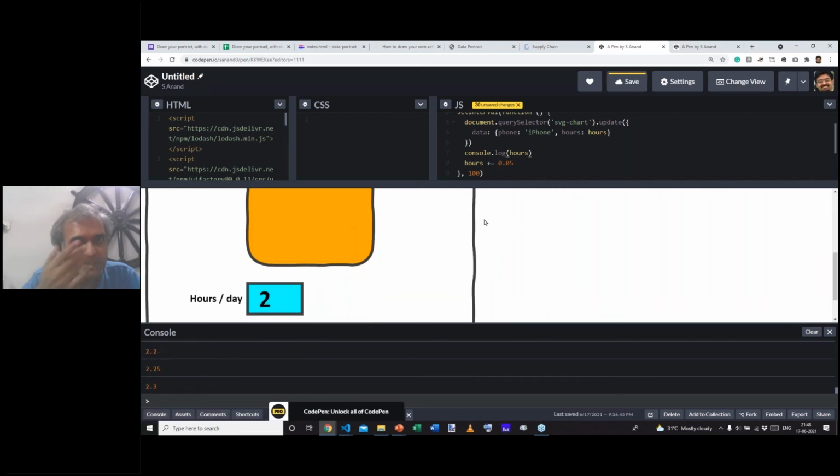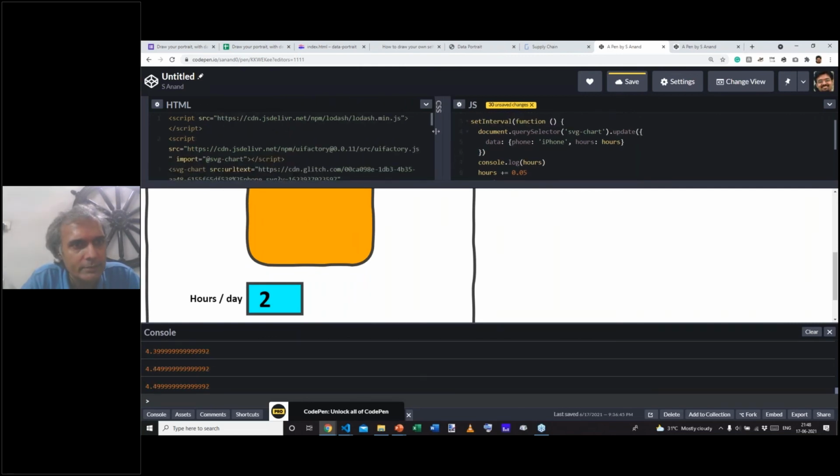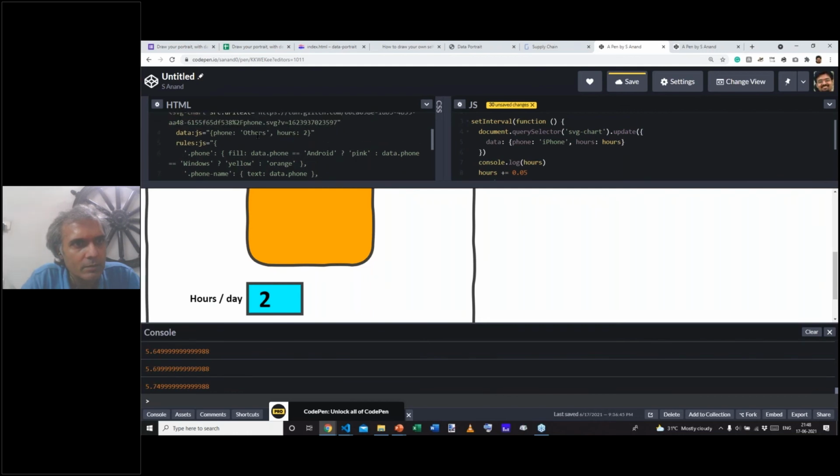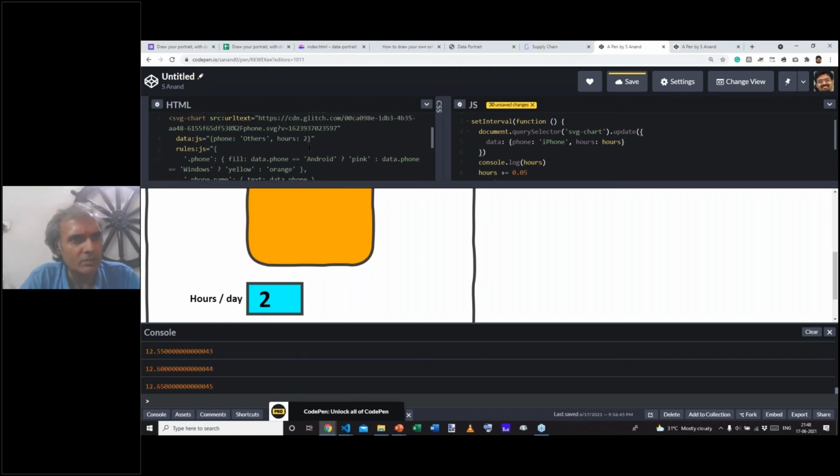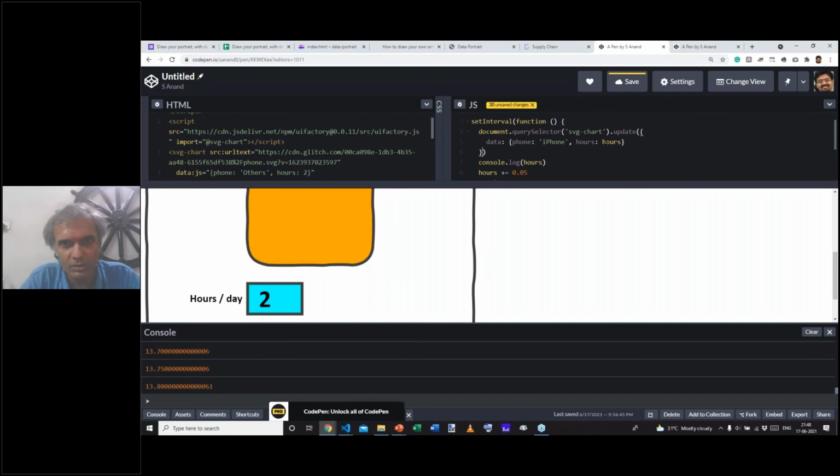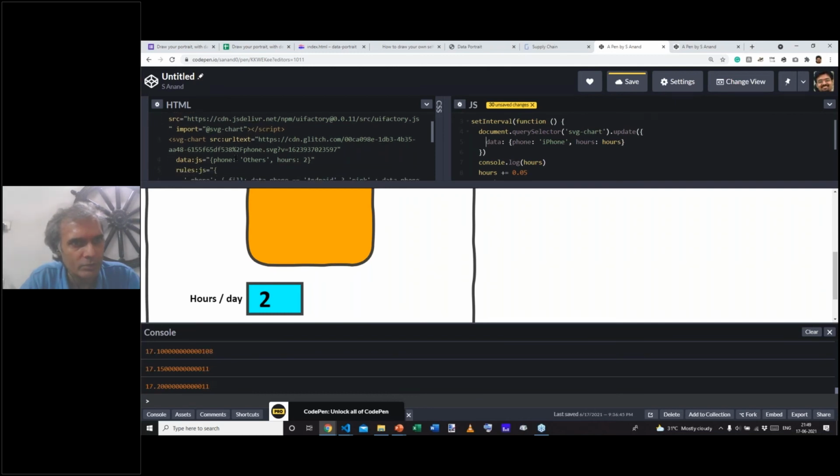Okay, it's certainly running. It is updating the hours. And I am setting the data attribute. And this should have steadily. There is only one SVG chart here, so it's got the right element. And update with data, which is phone colon something and hours colon something.